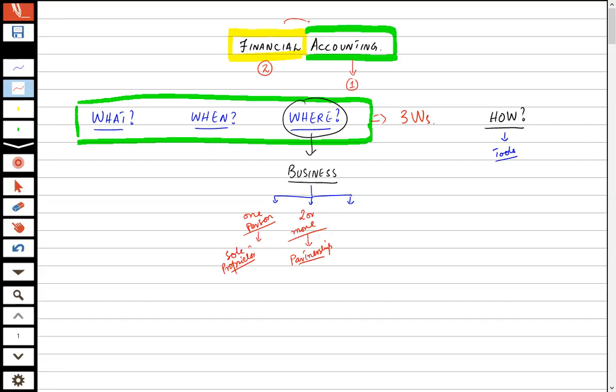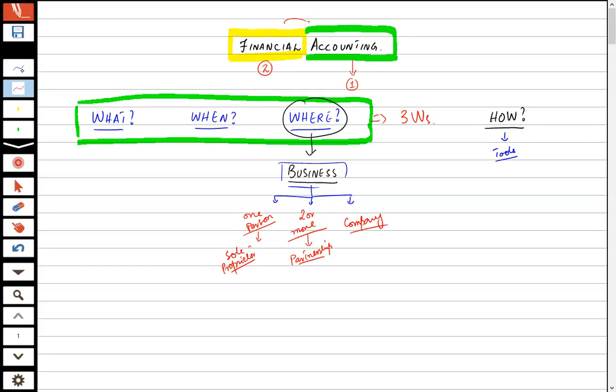And if that partnership grows bigger and bigger, then these persons can also form a company. You have also heard a lot of big names of companies: Google is a company, like Facebook, LinkedIn, Pepsi, Coca-Cola. These are all companies. They are the big businesses. So the third form is the big business. So accounting is done in these businesses. Understand? Where accounting is done, it is not done in our home. It is not a personal thing. It is done for businesses. Is that clear? Okay.